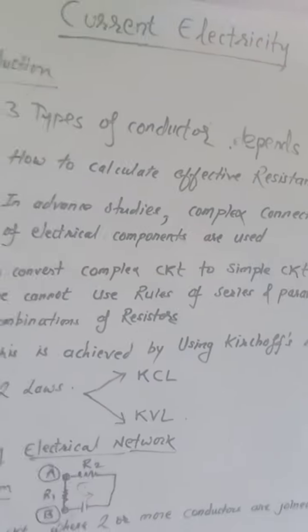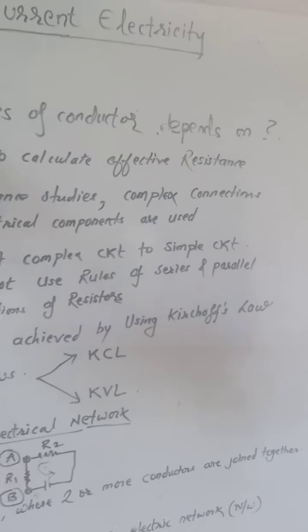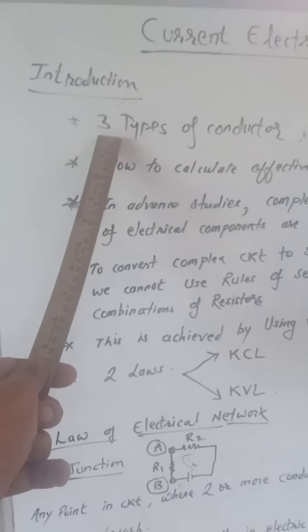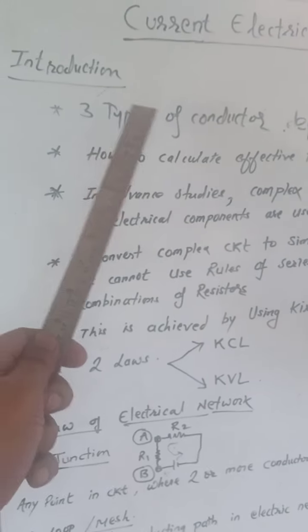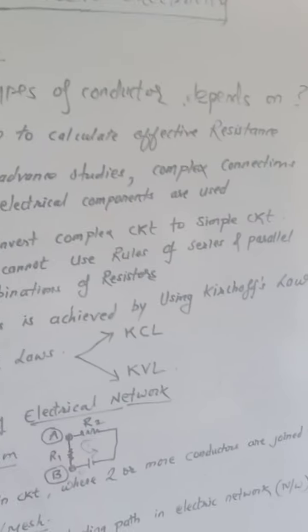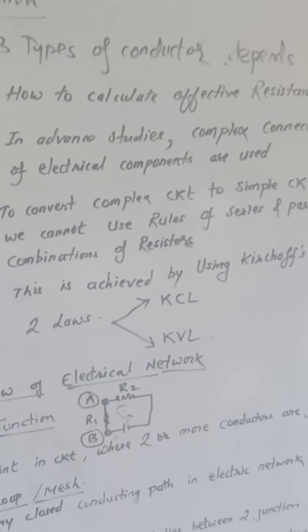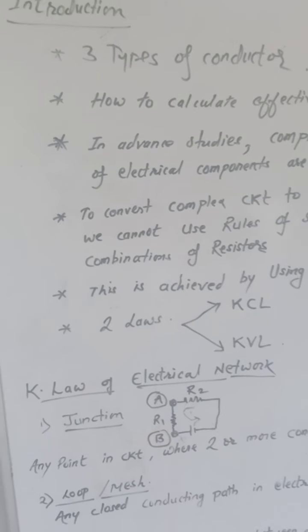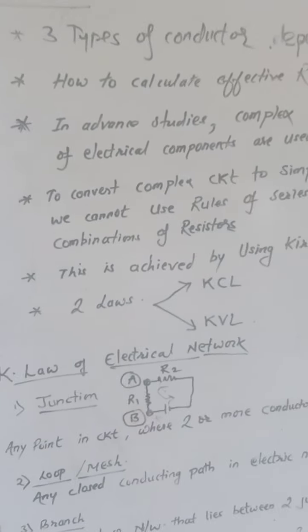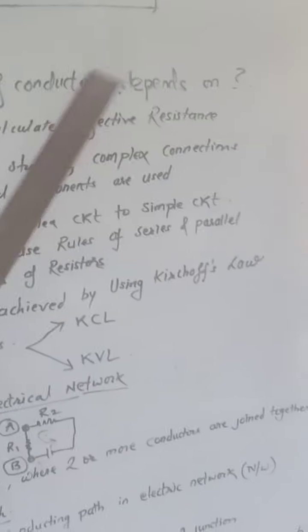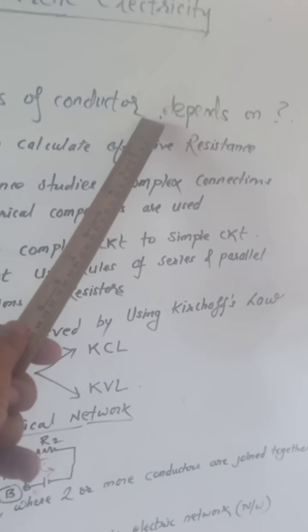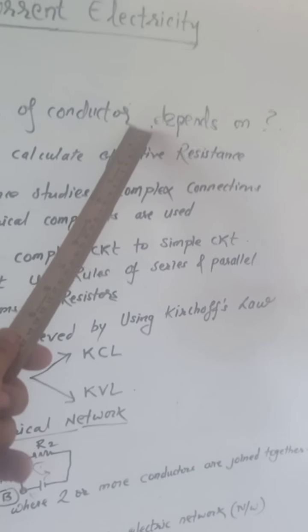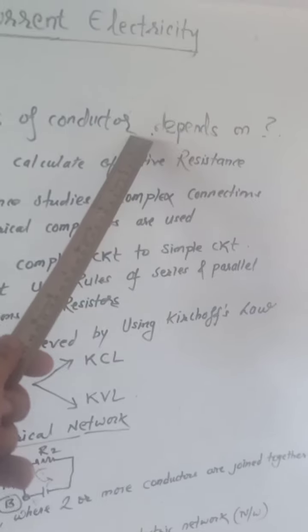First of all, if you look here, I am showing that there are three types of conductors which we have studied. One is called the good conductor, one is called the bad conductor, and the third is the semiconductor. Now, when I say these are conductors, what condition does this classification depend on?